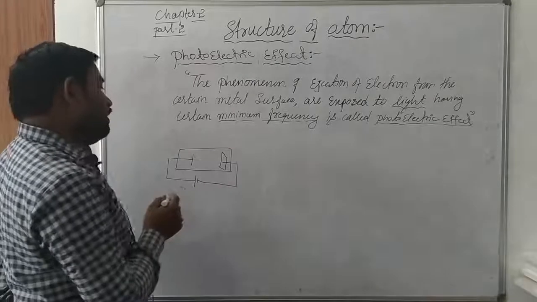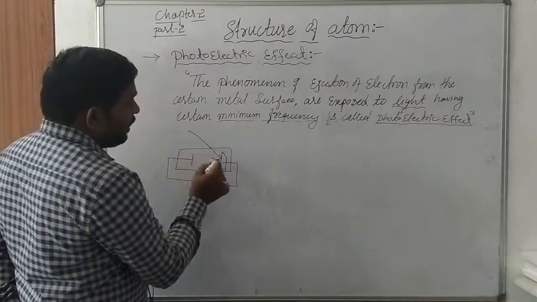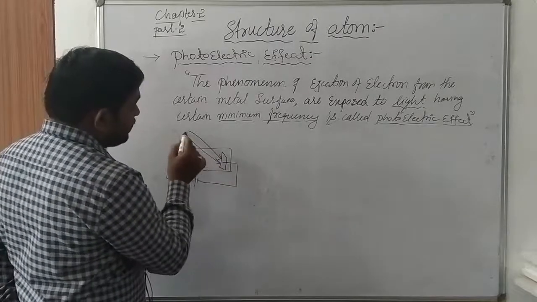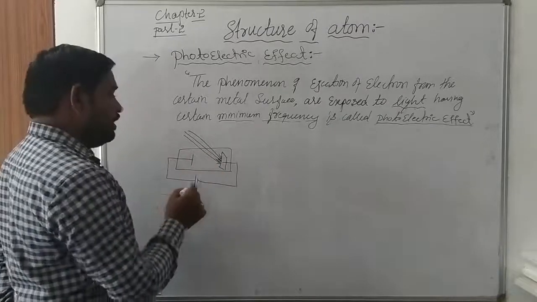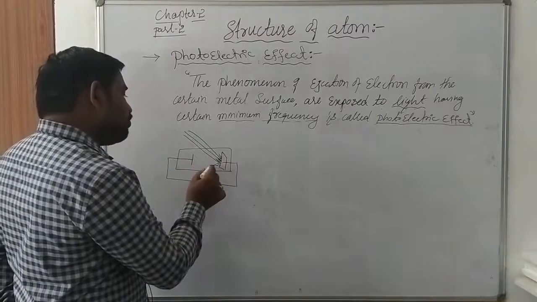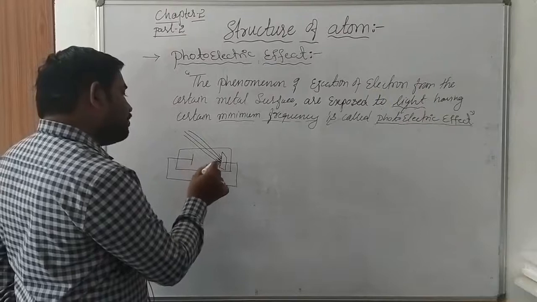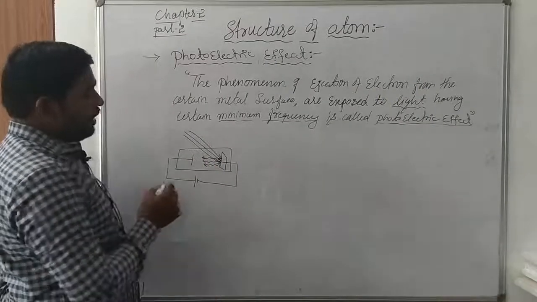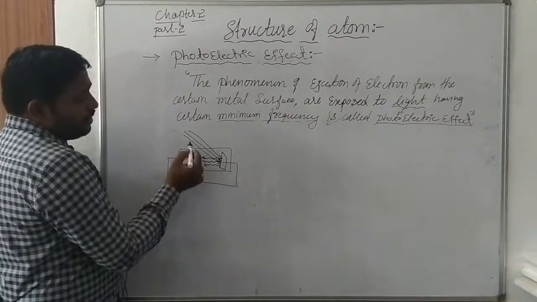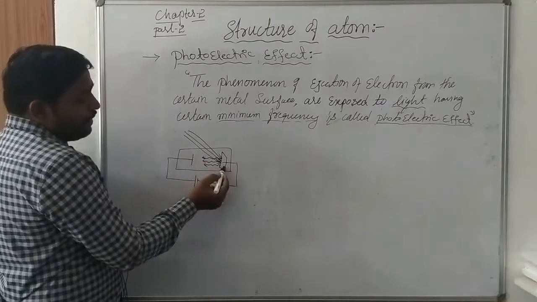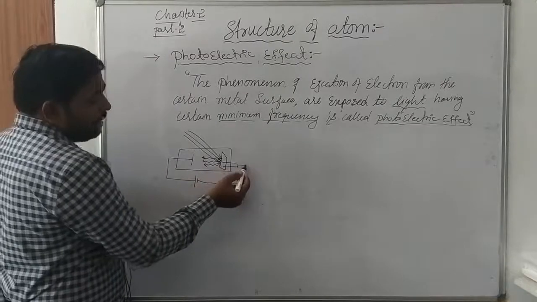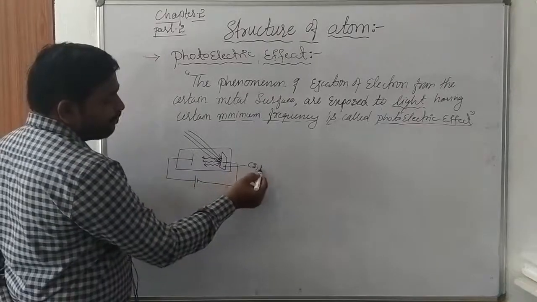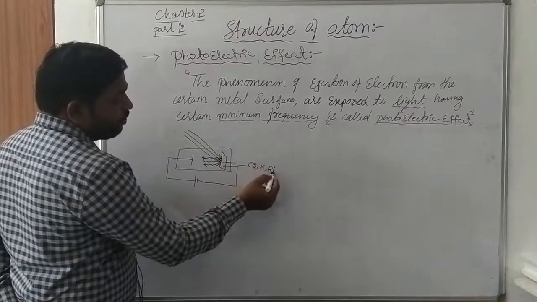When we apply a certain frequency of light on the surface of a metal, some electrons are ejected from the metal surface. The metal can be either cesium or potassium or rubidium.